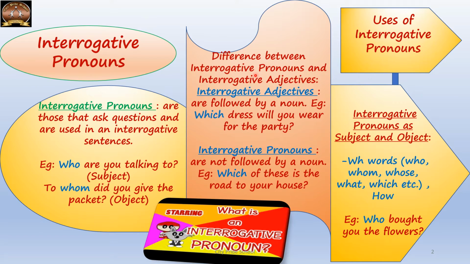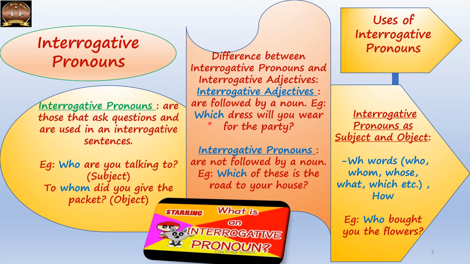Now, the difference between interrogative adjective and interrogative pronouns is the same thumb rule. Interrogative adjectives will be immediately followed by a noun, whereas interrogative pronouns will not be immediately followed by a noun. As an example, which dress will you wear for the party?